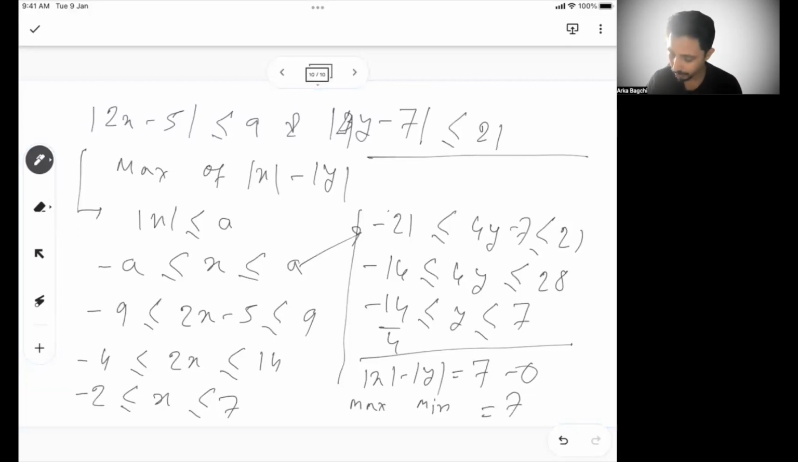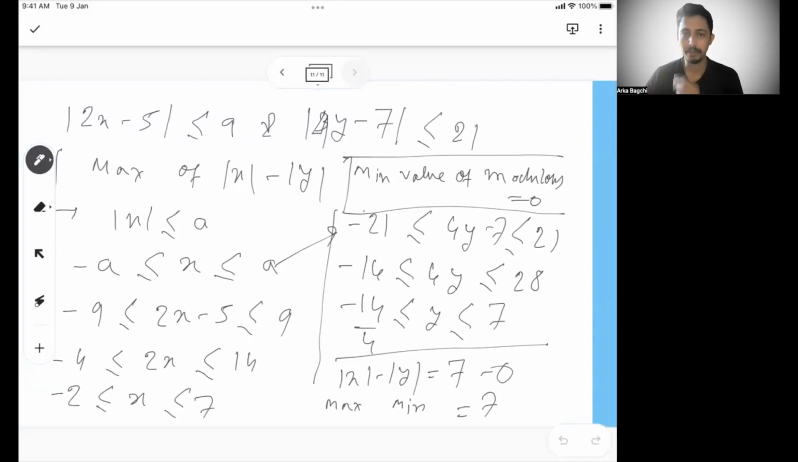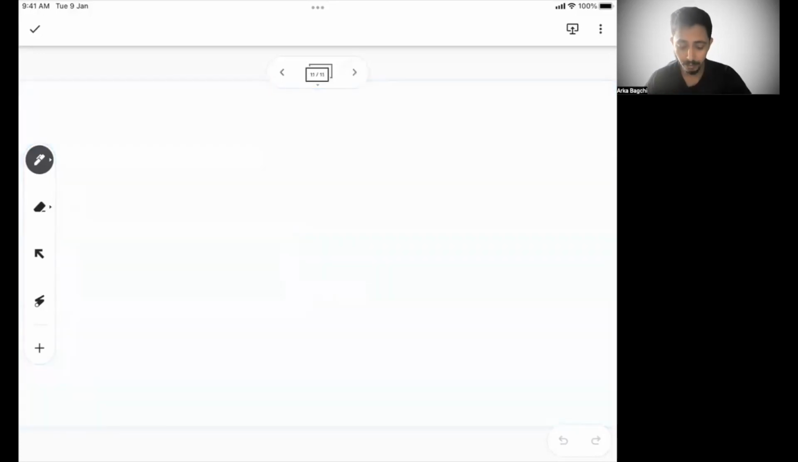So what I learned from this problem, minimum value of modulus is always equal to 0. Individually, that number can take negative value, but a modulus of any number cannot be negative. So since it is a distance, the minimum distance has to be 0, right? Okay, so this is an important understanding.